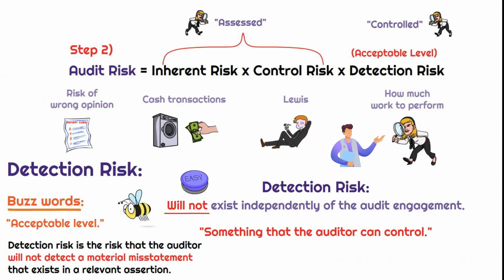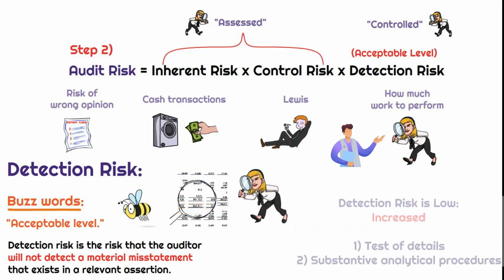So what are some examples of detection risk responses? Well, if risk of material misstatements is high, then Detective Lucy is going to be willing to accept less risk, right? She's getting a little bit sketched out by Lewis and how much cash is coming in. She's a little freaked out by the fact that he's been drinking. And the type of work that she can perform might consist of test of details and substantive analytical procedures. If those are foreign words, just hang with me. We're going to dive into that in just a little bit.